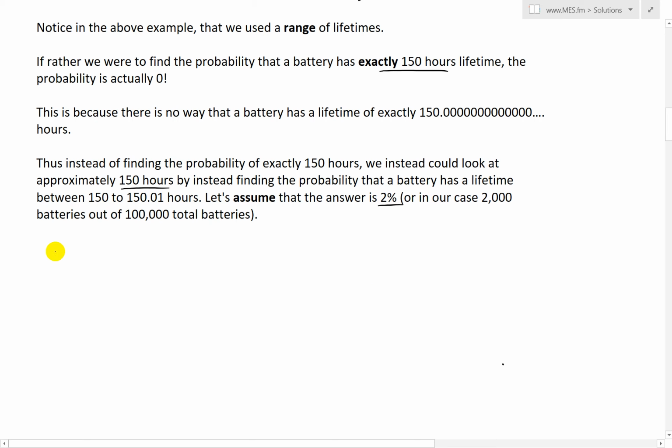And we can write this as probability 150 less than or equal to x less than or equal to 150.01. Again, we're using the basis of the frequency interpretation, or the long run, 0.02, which equals 2%, which we are assuming the value of.